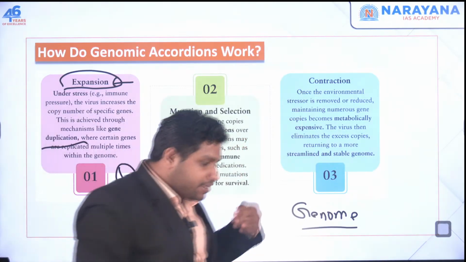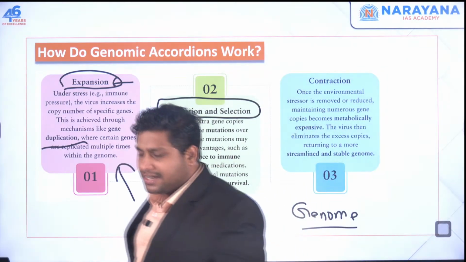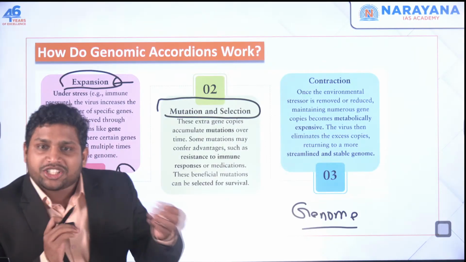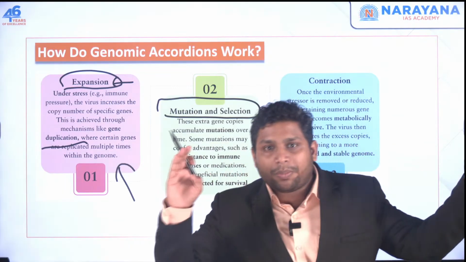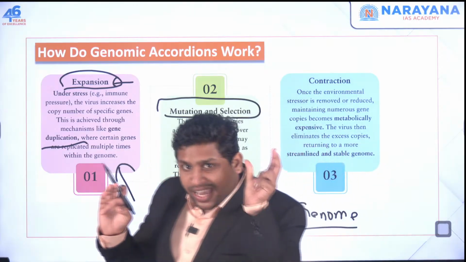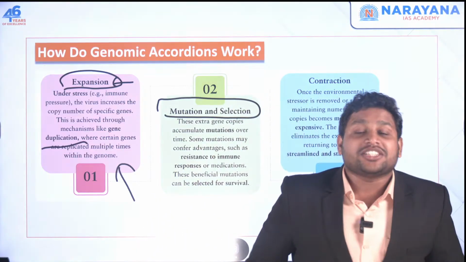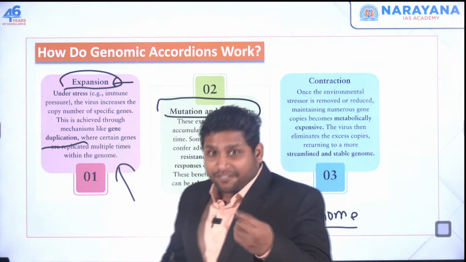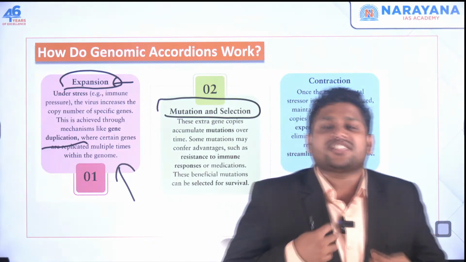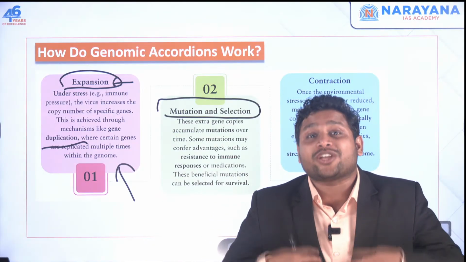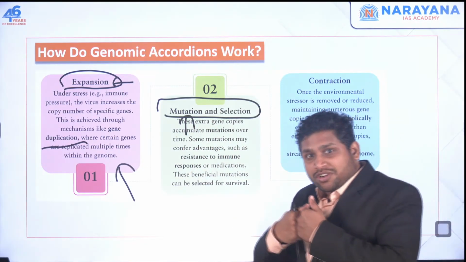Interesting. Now, after expansion, the second stage includes mutation and selection. Earlier this was the genome, now some more genes are added, and that's how the genome became longer. All these extra genes will start mutating, changing themselves in a way to fight the immune system. If a gene needs to make some changes in itself to fight the immune system, it will make those changes. So mutation will happen here, and now it can fight the immune system properly.